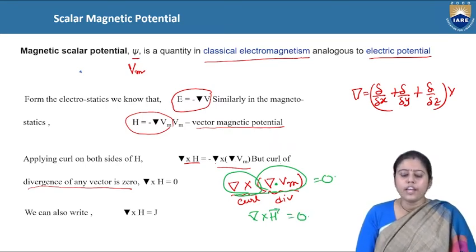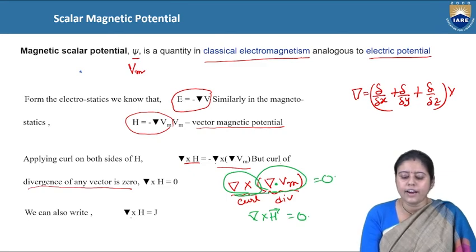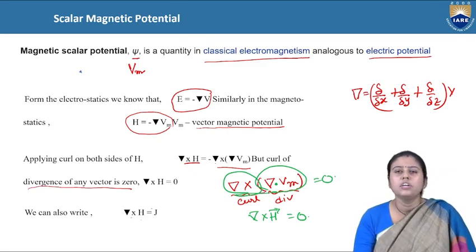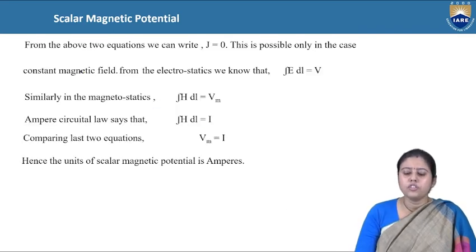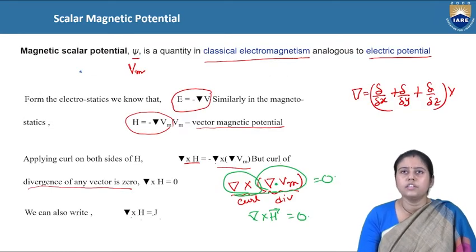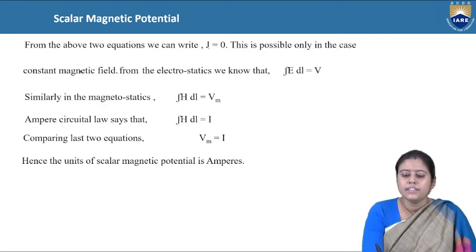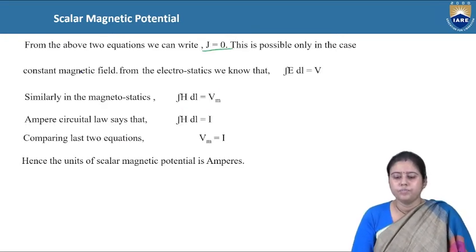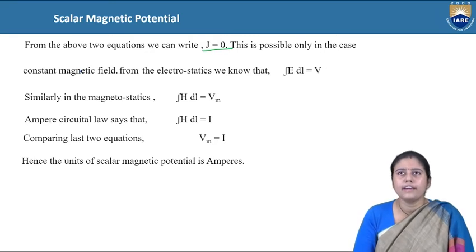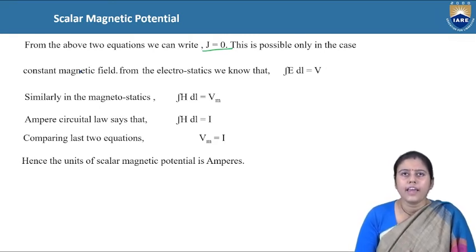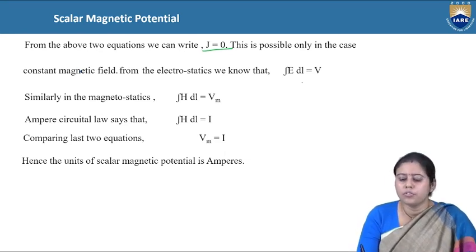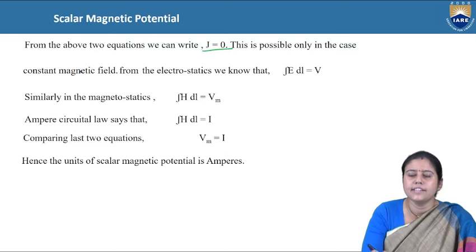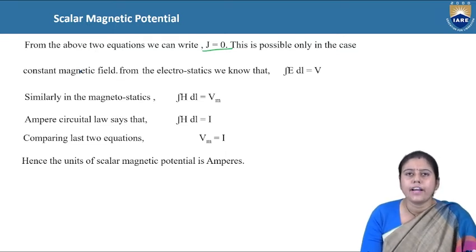Again, according to our definition, grad cross H is equal to J. So from these two equations, if we equate them, we will get J equals 0. So we can write that this is the case only for a constant magnetic field. We also know that the current density in a static magnetic field is always 0.